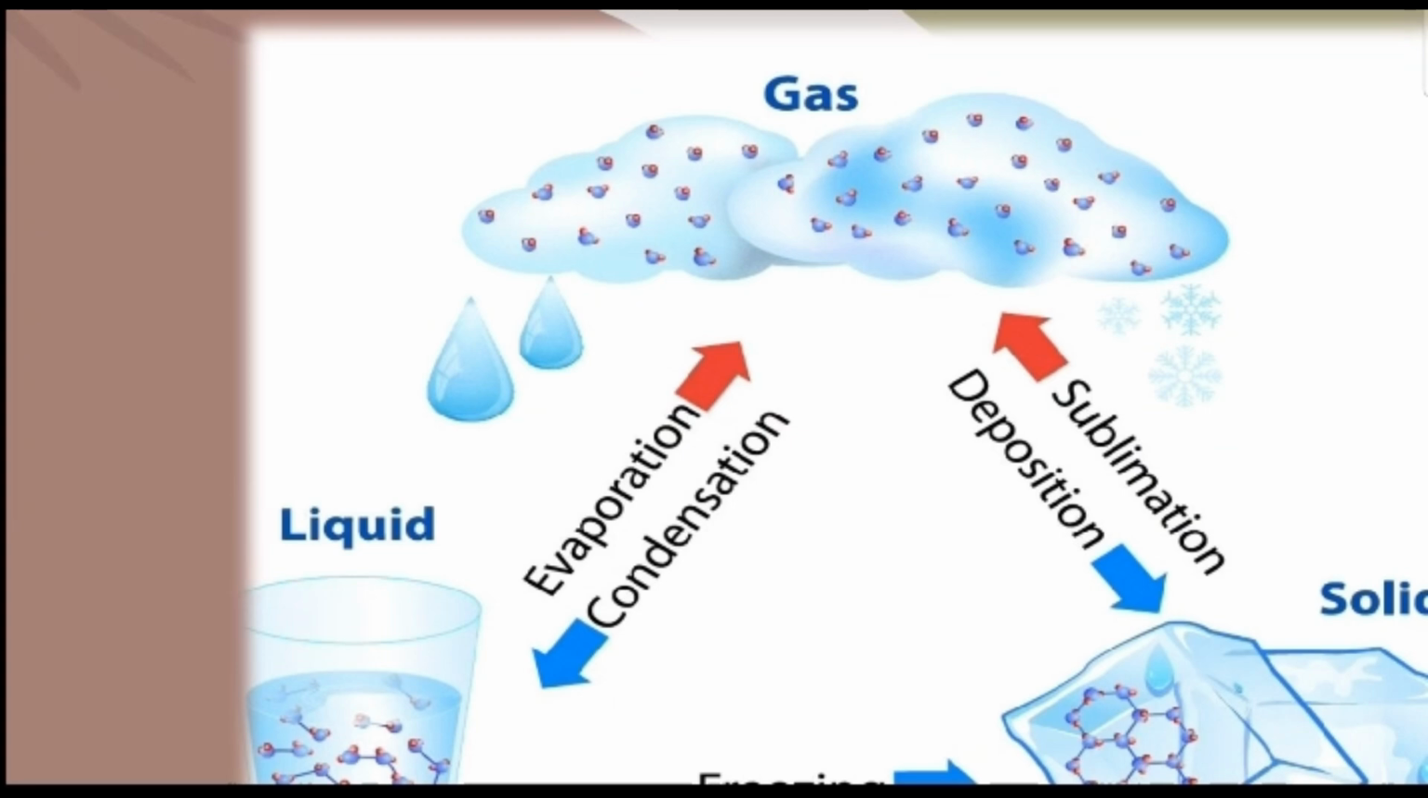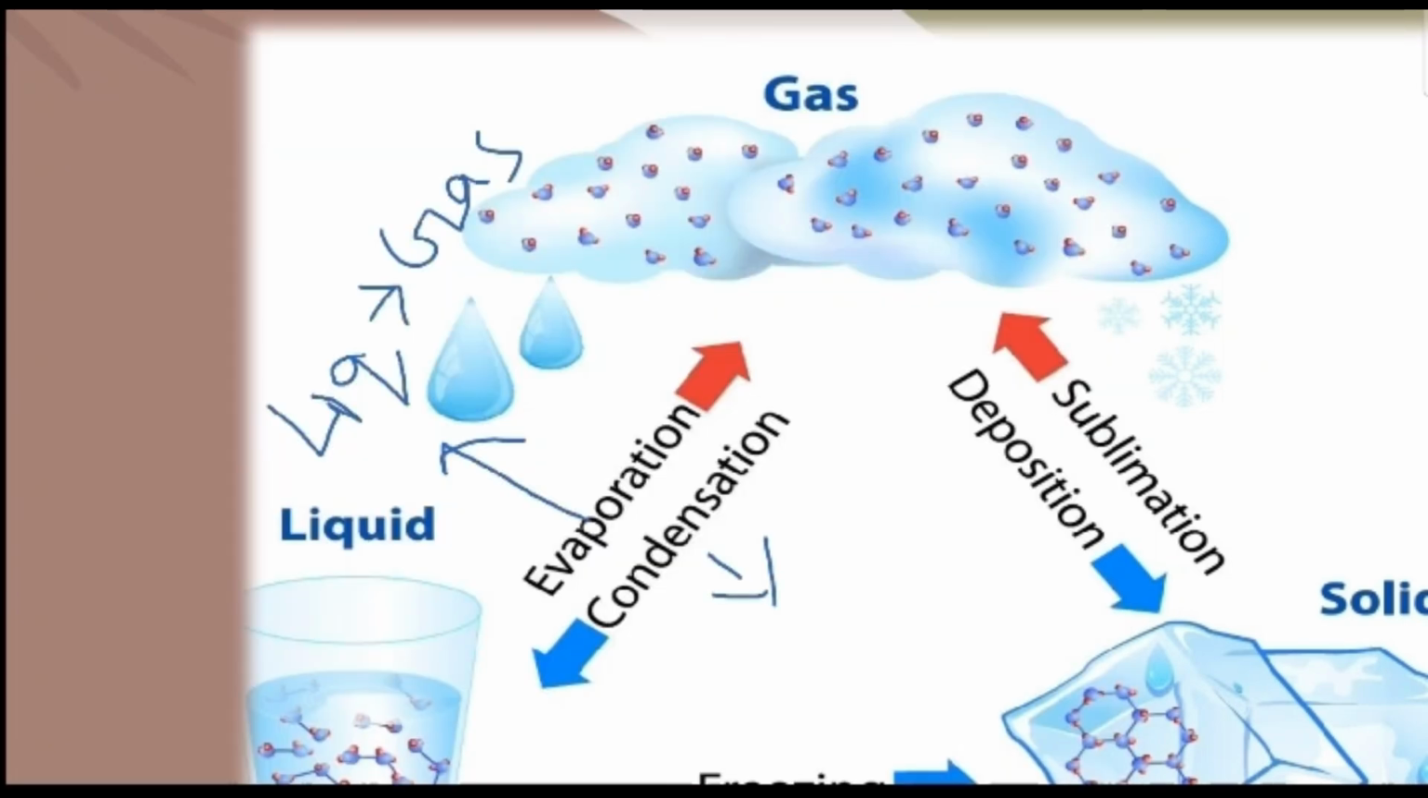Evaporation is the process through which a liquid converts into a gas. And condensation is the process through which a gas condenses into liquid.